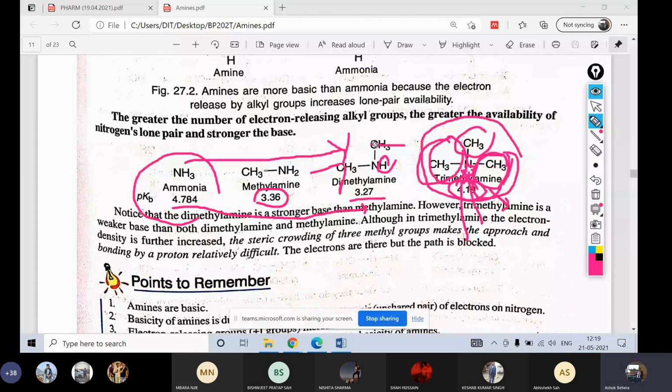If these groups become bulky, the electron gets hidden. You may write it in your own words. You don't have to mug this up. You write down only: due to steric crowding, the availability of electrons decreases. The electron would not approach the proton. You write it in your own words.